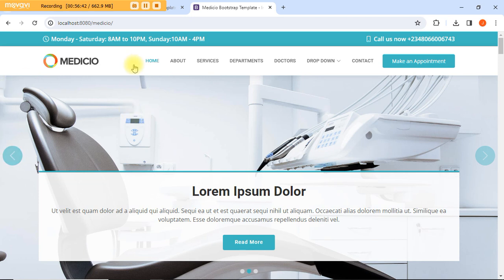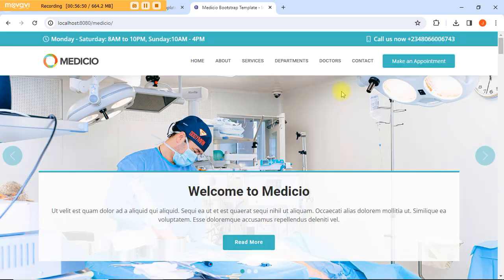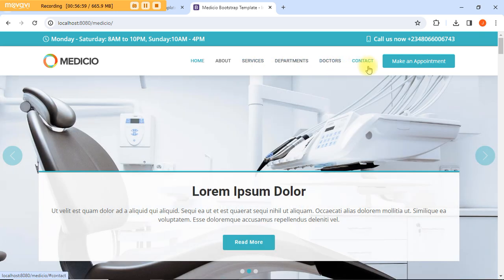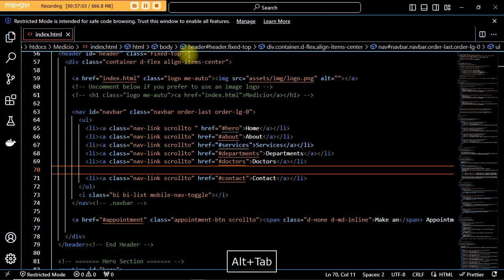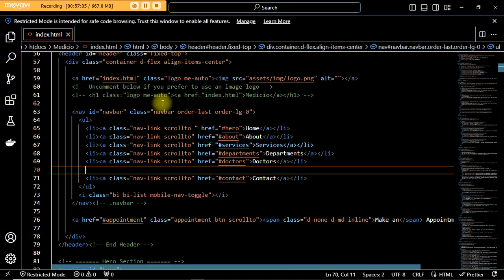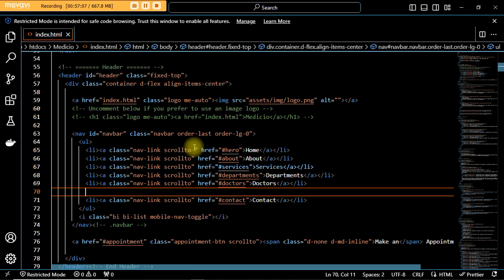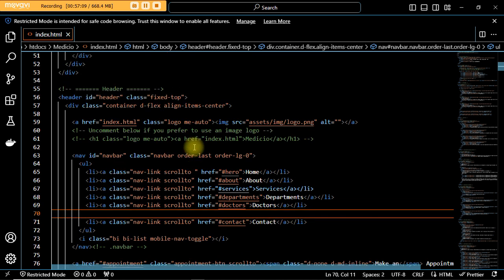Then we'll go back to the logo also. Now when I refresh, after it's been refreshed, you notice that the drop down is no more there. You see what I'm talking about? No drop down anymore. We only have home, about, services, departments, doctors, contacts. You see, no drop down. So that's how you can go ahead and edit the whole page. Now let's go back and look for our logo.